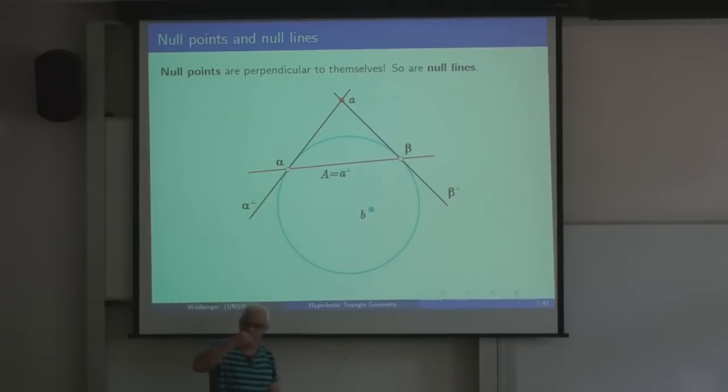So this is a situation where a point lies on its dual, and so it's perpendicular to itself, because that was the criterion for being perpendicular, that it should lie on the dual of the point. So all the points on the circle are null points. All the lines tangent to the circle are null lines. And they play a role that's analogous to null lines in special relativity, and there's a natural connection with this and relativistic geometry.